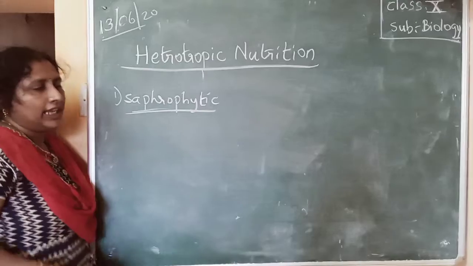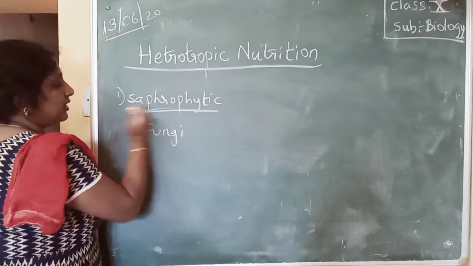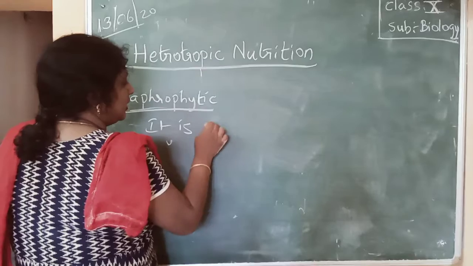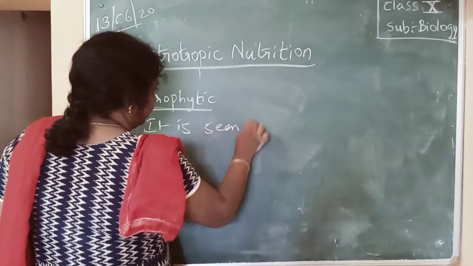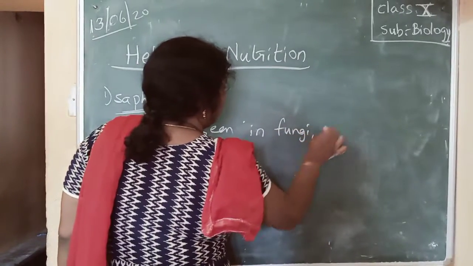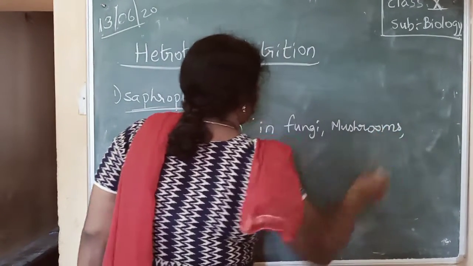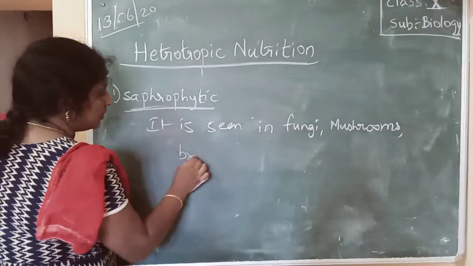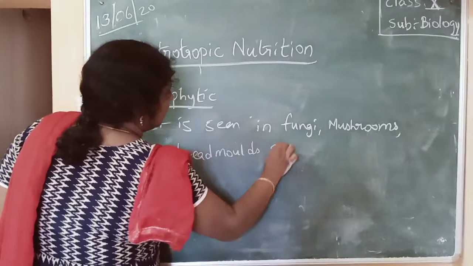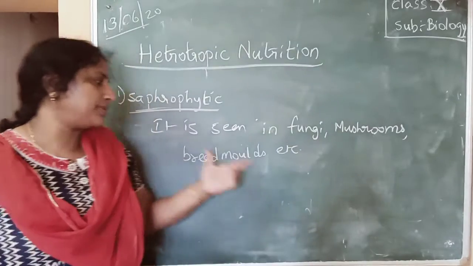This is mainly observed in fungi. This type of nutrition is seen in fungi, mushrooms, bread molds, etc. So these are the different examples. Saprophytic nutrition is seen in fungi, mushrooms, and bread molds.